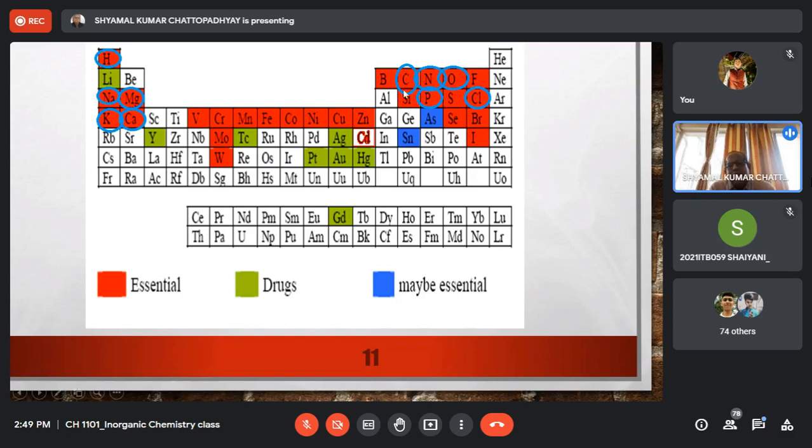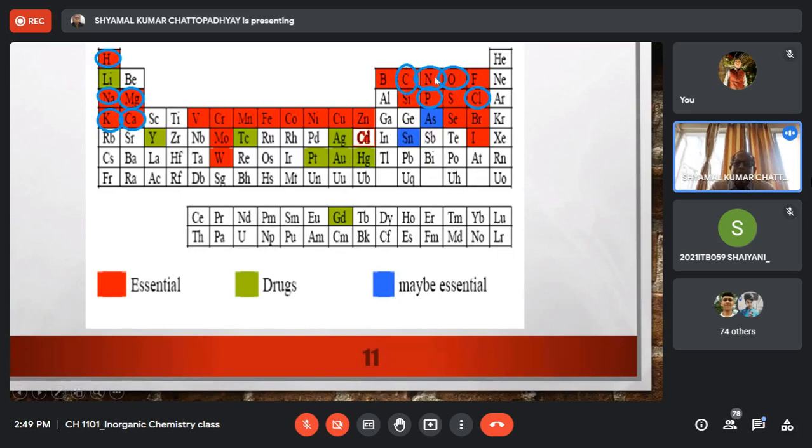Carbon is a bulk essential element. Silicon again is very much essential, right? And tin, again here we may say, though I have marked it as essential because from the book from which I have taken the slide, it has been marked as essential. But normally tin is considered as beneficial rather than essential. So tin should be considered as beneficial. It is marked maybe essential, but normally it is called beneficial. Carbon and silicon are very much essential, and among them carbon is the bulk essential, right?